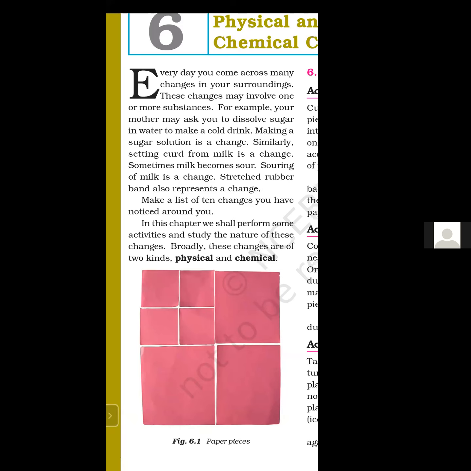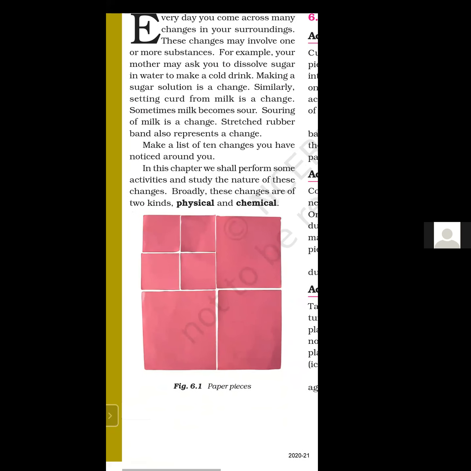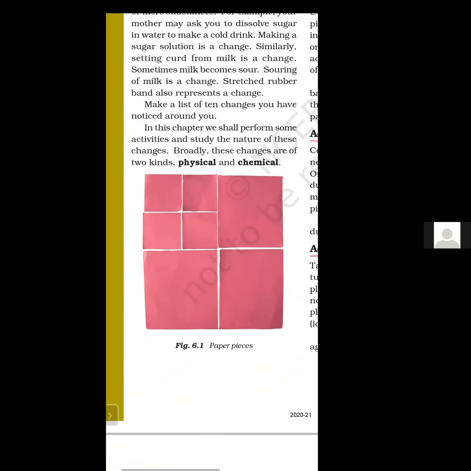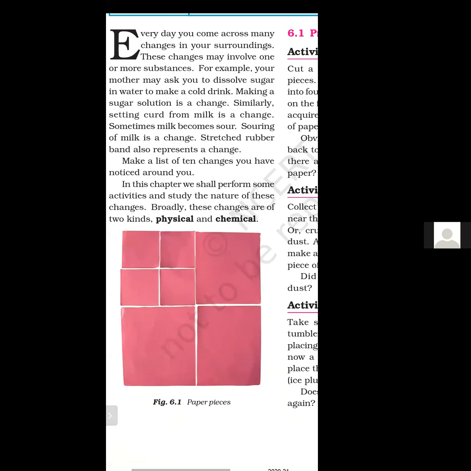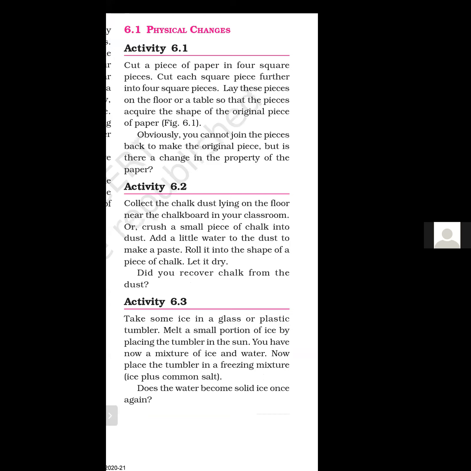Okay, students, so let's read about physical and chemical change. You can see a piece of paper on your screen, where every piece has a different length, different shape and size. So this change is only a physical change. No new substance is formed. When new substances are formed, that change is a chemical change. So let's discuss physical change with the help of some activities.